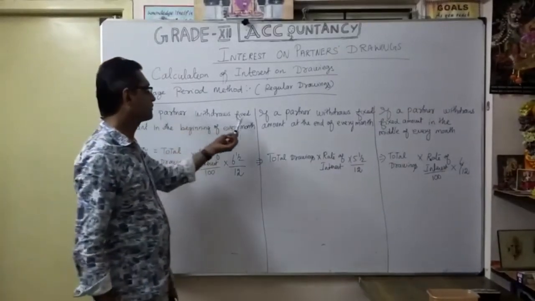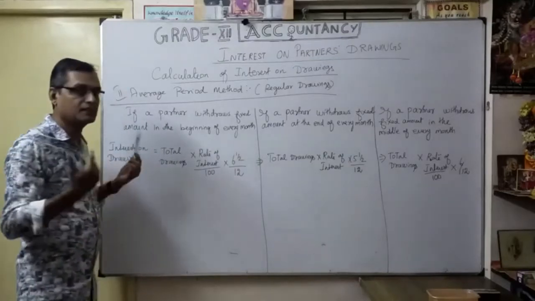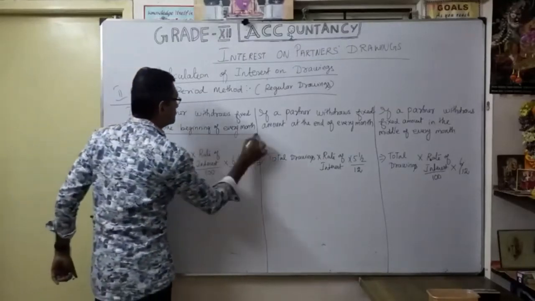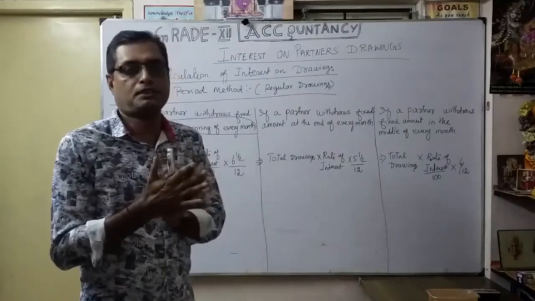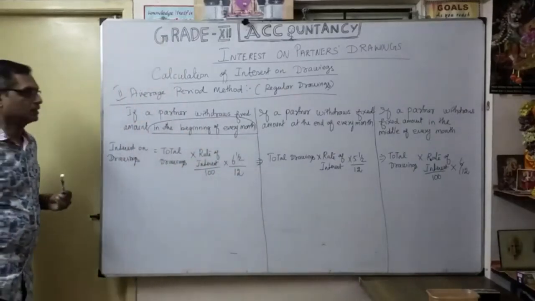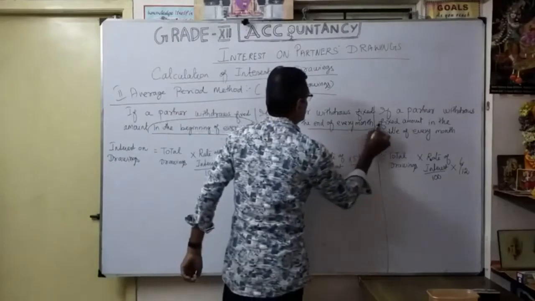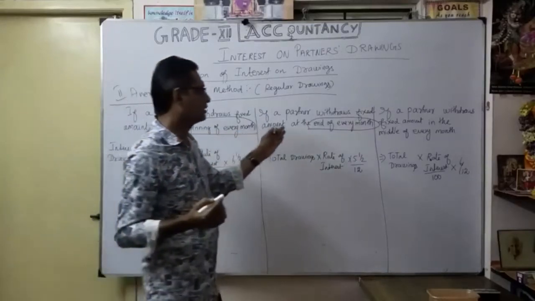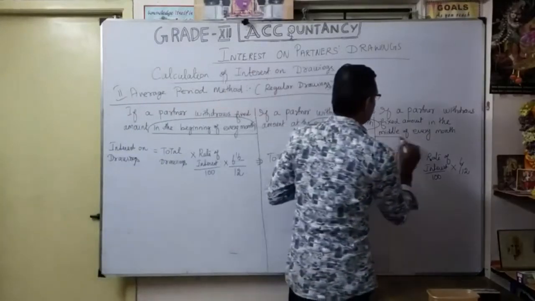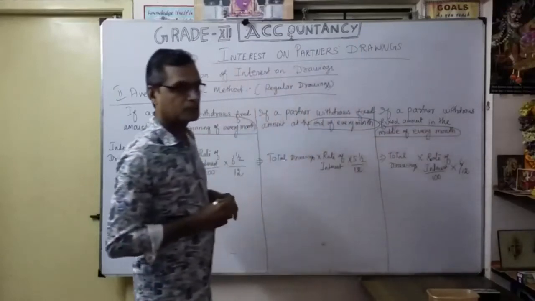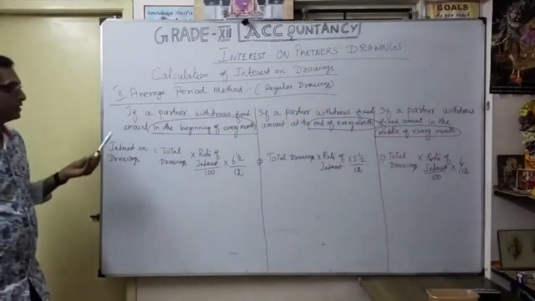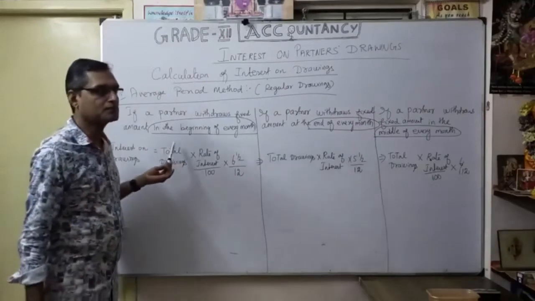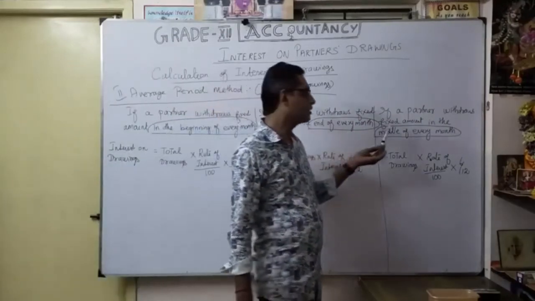If a partner withdraws a fixed amount, the amount is fixed, but when they withdraw may be the beginning of every month, the end of every month, or the middle of every month. That's the three situations.